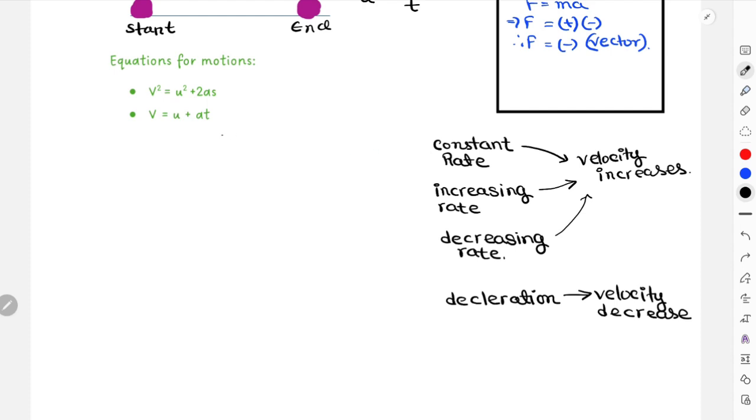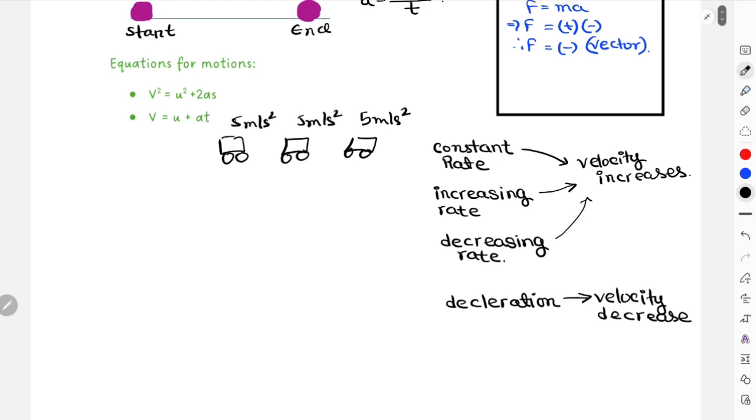For example, in constant rate, I'm going to draw three scenarios for a car. This is the same car in three different positions, A, B, C. Over here, if your object is moving with constant rate acceleration, this indicates the value for your acceleration is going to be same for all the three scenarios. This is known as constant rate acceleration. If you're working with increasing rate acceleration, then this indicates that your value for acceleration increases over time.